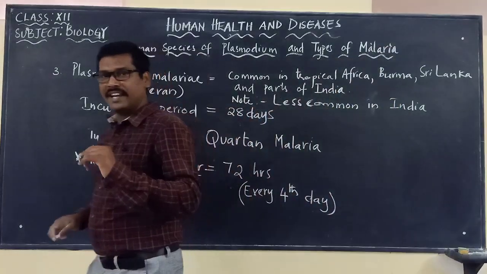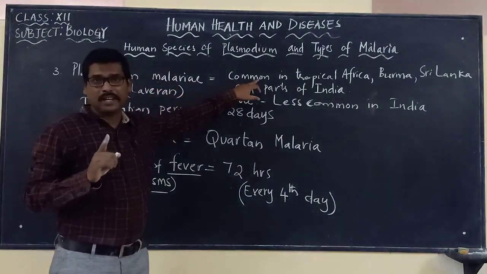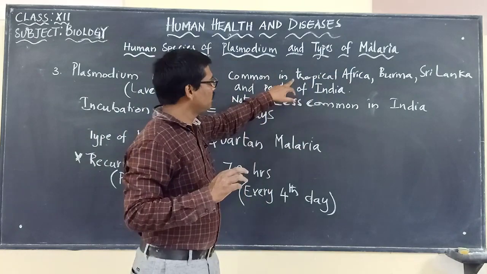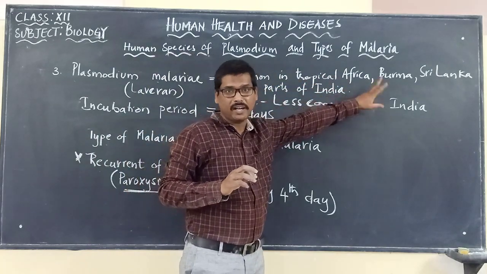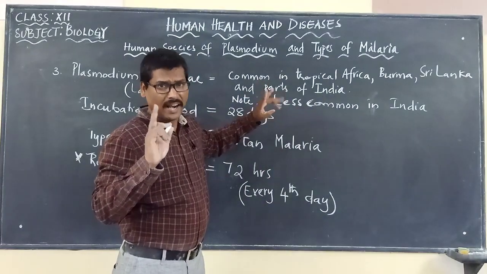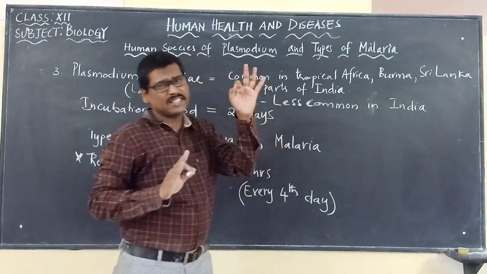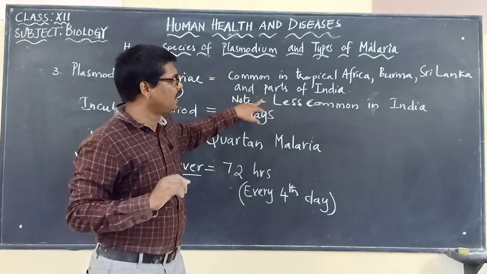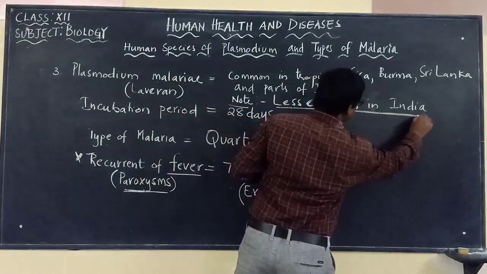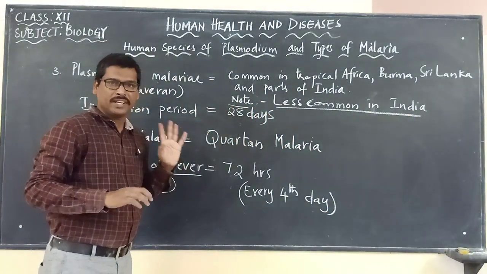It is common in tropical Africa, Burma and Sri Lanka, and it is present in only certain parts of India. Please remember, that's why we can note that it is less common in India.